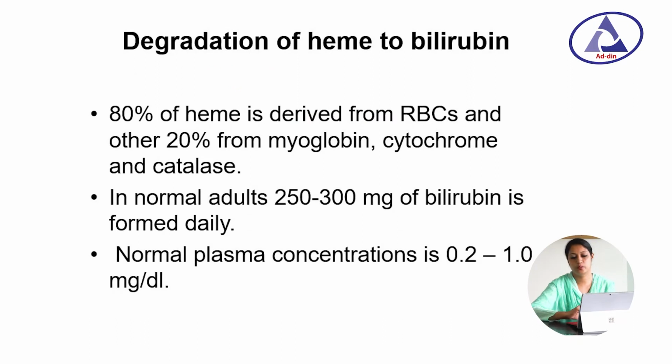Degradation of heme to bilirubin. 80% of heme is derived from the RBC, another 20% from myoglobin, cytochrome and catalase. In normal adults, 250 to 300 mg of bilirubin is formed daily. Normal plasma concentration is 0.2 to 1 mg per deciliter.